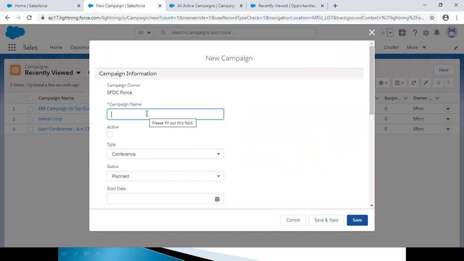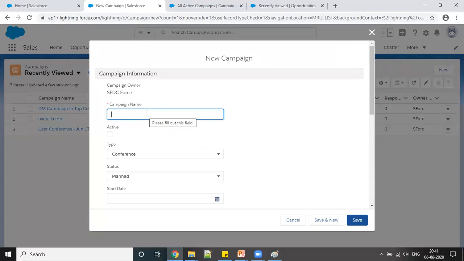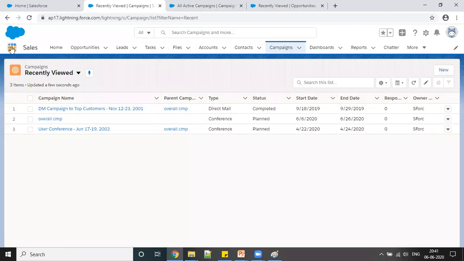What is the difference between a campaign here in Sales Cloud and a campaign in Marketing Cloud? Is it the same or is there any difference? Actually, a campaign comes in Marketing Cloud when you divide this, but I'm covering the basic stuff right now, because this is also related with Sales Cloud. It will be the same object only. Yeah, that's what I wanted to check, because I know the majority of campaigns come under marketing, but I haven't seen Marketing Cloud, because in a developer org, I think it's only sales, service, and a couple of other things, right? Do I get marketing also in there? Because I haven't seen marketing there.